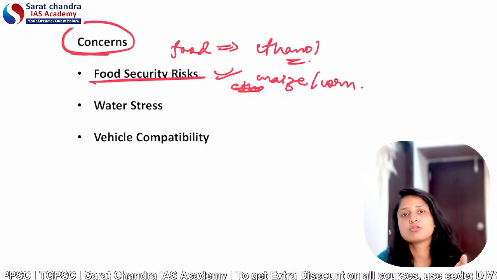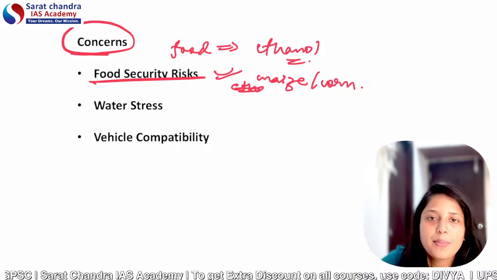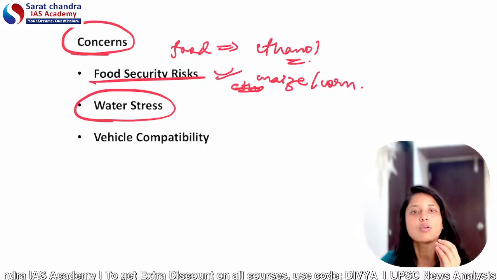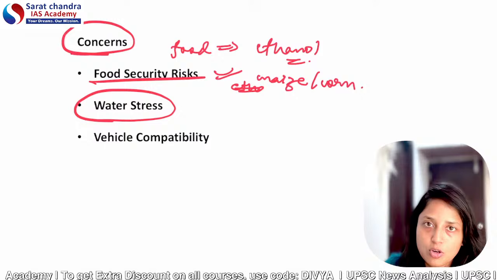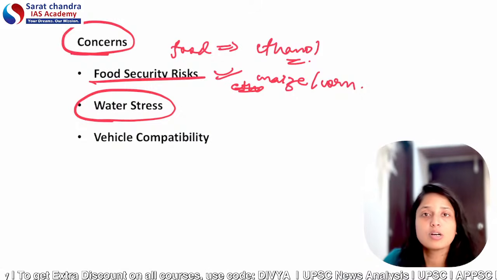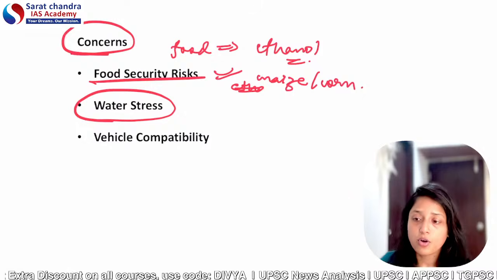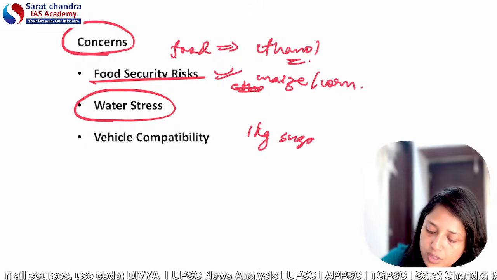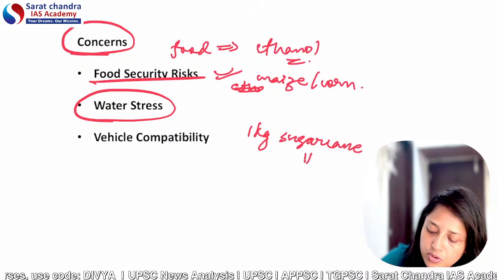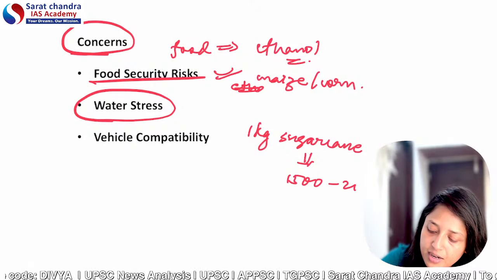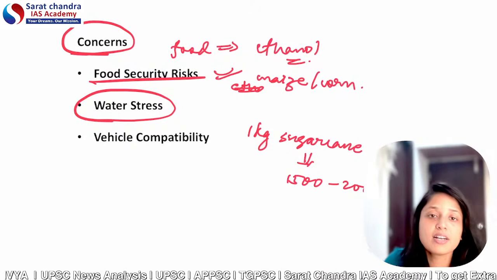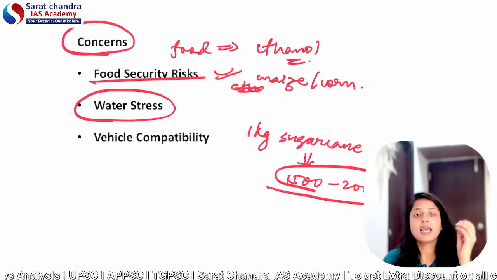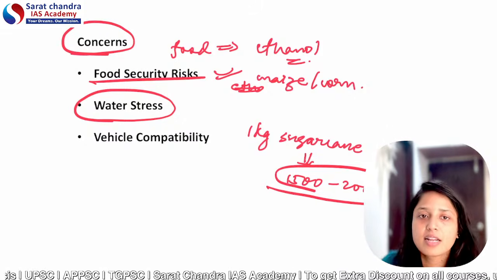And as you also know, the poultry industry also uses corn or maize a lot. So it is impacting those kinds of industries also. Talking about the water risk, a very important component in ethanol production is sugarcane, and sugarcane is a water intensive crop. I will give you an example: 1 kg of sugarcane takes at least 1500 to 2000 liters of water. And if these water intensive crops are grown in arid or semi-arid regions, then it will create water scarcity.